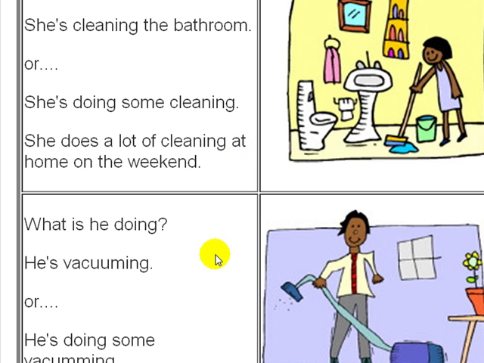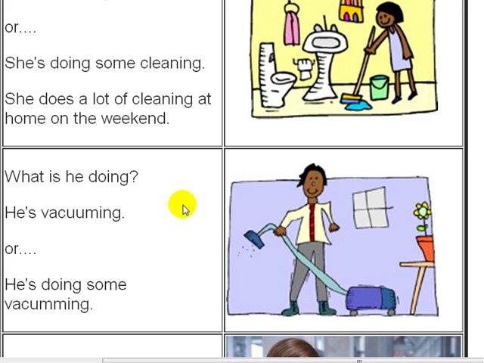Down here, we have another question. What is he doing? Well, let's take a look at what he's doing. He is what we call vacuuming. See that? You know what that is. That's a vacuum cleaner. And here he has the vacuum cleaner brush or instrument that he's vacuuming. I don't know why he's got it up in the air, because he really needs to do it on the floor. Okay? But he is vacuuming.